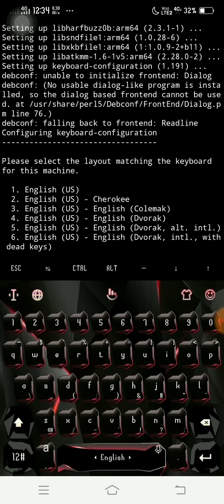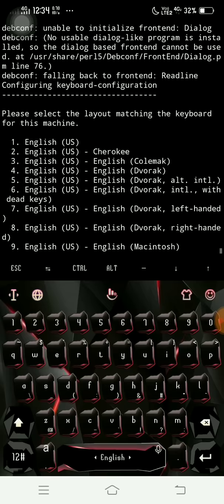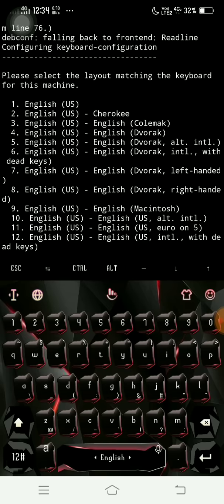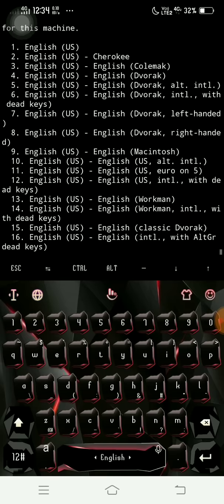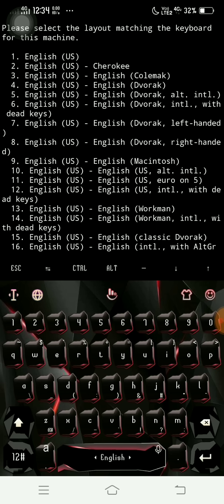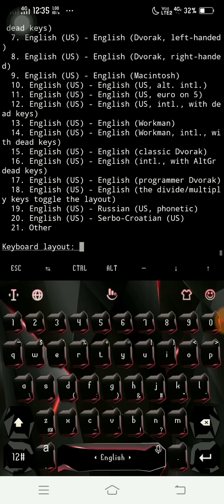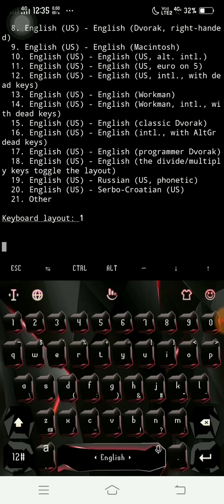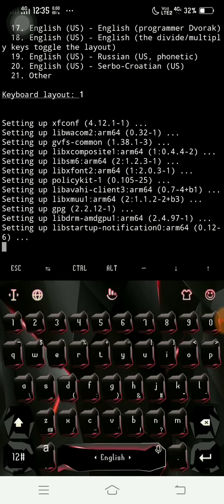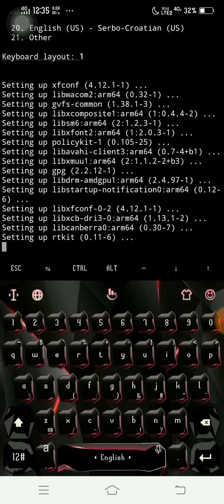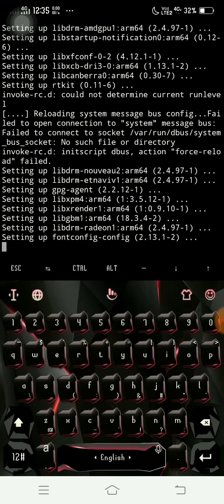We got the desktop configuration setting. Now it's asking which language we want to choose for the operating system. There are different languages like English US, Cherokee, and all the countries. So we choose English US, just hit enter, and it will start setting up some things again.